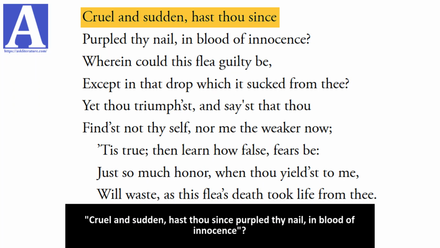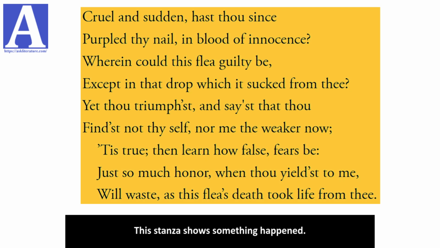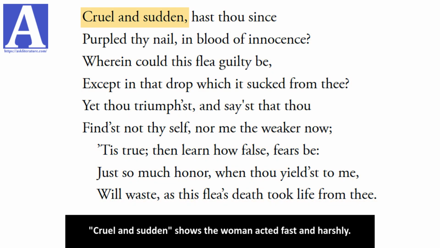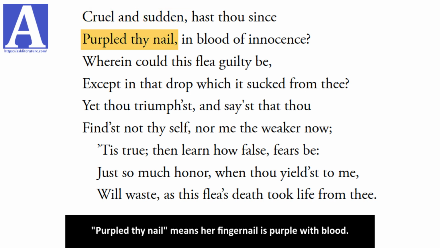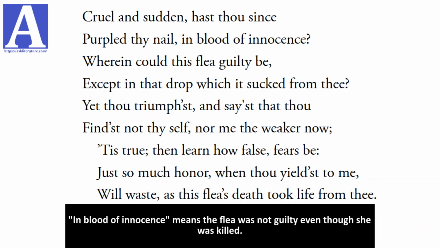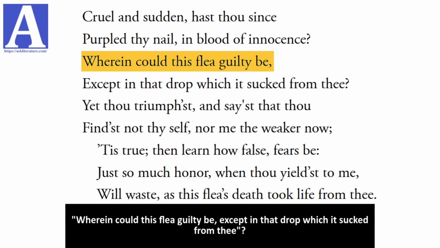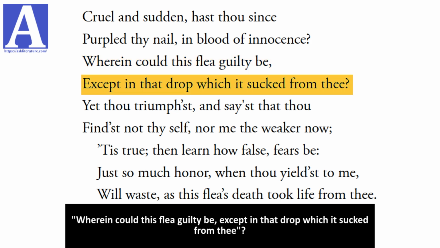"Cruel and sudden, hast thou since purpled thy nail, in blood of innocence?" This stanza shows something happened. Cruel and sudden shows the woman acted fast and harshly. Purpled thy nail means her fingernail is purple with blood. It shows that the woman has killed the flea. In blood of innocence means the flea was not guilty even though she was killed. The speaker is upset. "Wherein could this flea guilty be, except in that drop which it sucked from thee?"